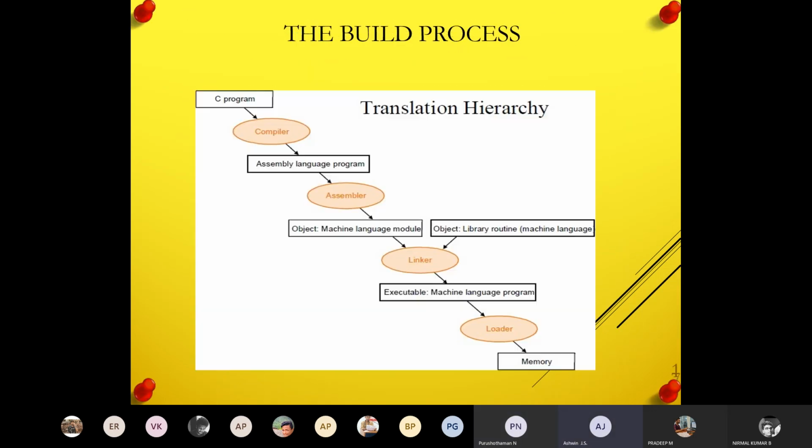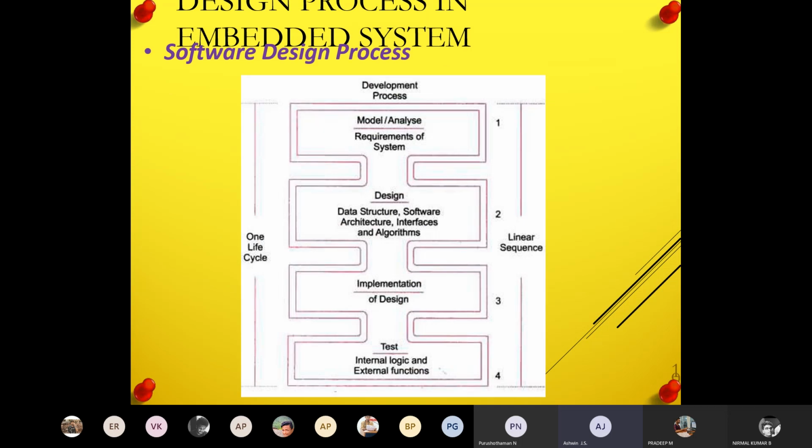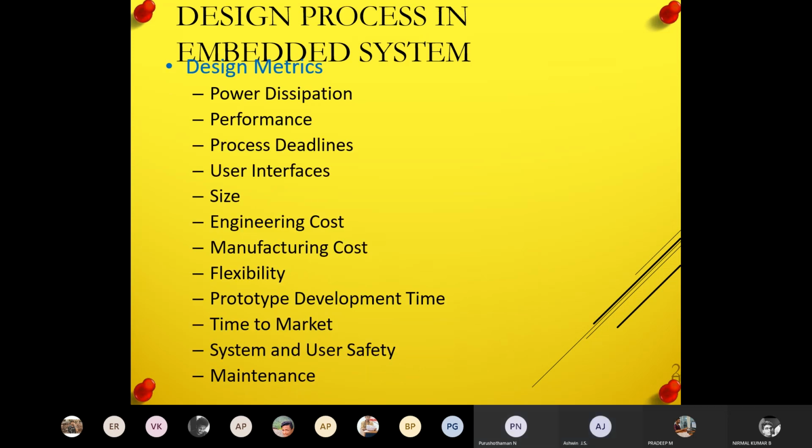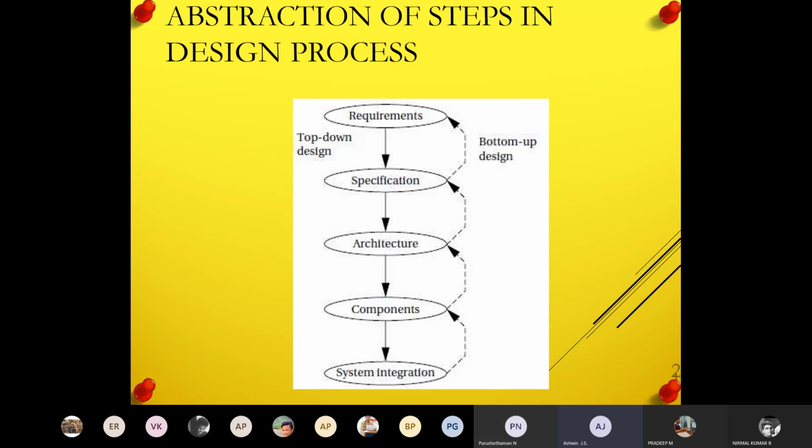So next is the design process. Just to know what the design process actually is, I will explain using this diagram. This is the abstract of your design process. Suppose I want to design a system. Just tell any one example. Can you tell any small device? Sir, calculator. Okay, so take a calculator. How am I going to make the design for the calculator?